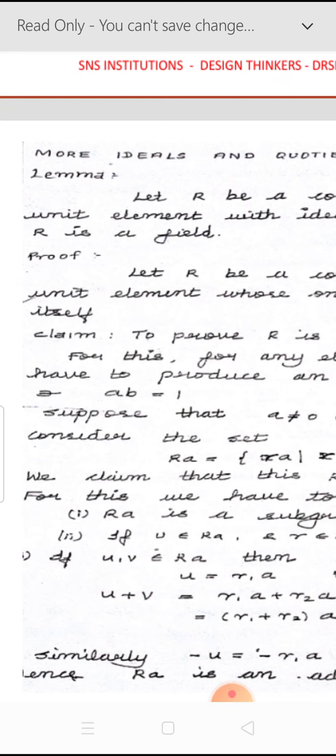To show that R is a field, we have to prove that every non-zero element of R has a multiplicative inverse. If you take any non-zero element a belonging to R, there exists another element b not equal to 0 belonging to R such that a into b equals 1. That is what we have to prove.